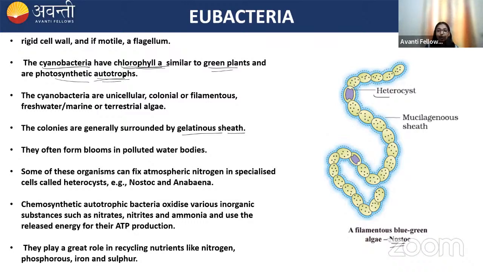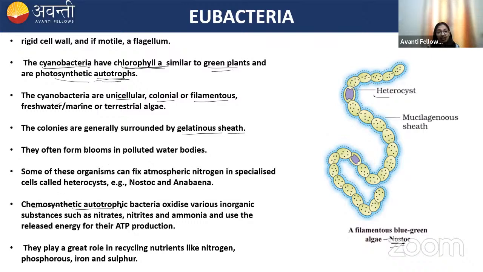So where is this chlorophyll A pigment stored? In the cyanobacteria or in bacteria, they have a specialized structure which is known as chromatophore. So in the chromatophore, these pigment molecules are stored. Cyanobacteria are unicellular, they are colonial, they can be filamentous, they can be freshwater, marine, or terrestrial algae.